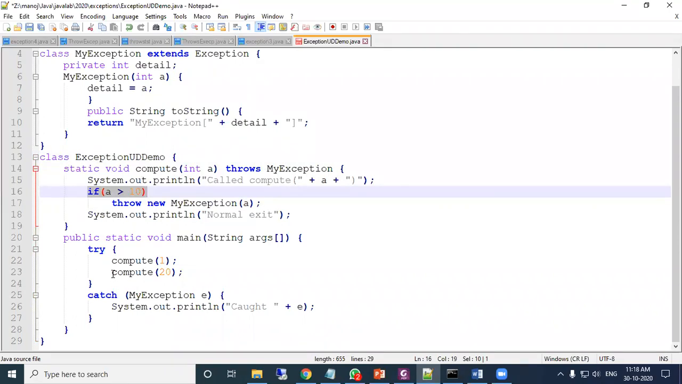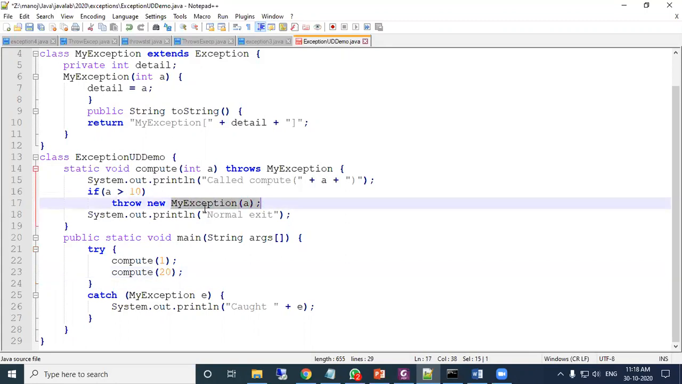Now come to the next, compute 20. So compute 20, here 20 is sent and received by a. So called compute 20. Then if a greater than 10, the condition is true. Now throw new exception. So this will be thrown. So remember, the throw statement will find one catch block, which is written immediately after the try block. So this method is called inside the try block, and inside the try block, MyException thrown is there.